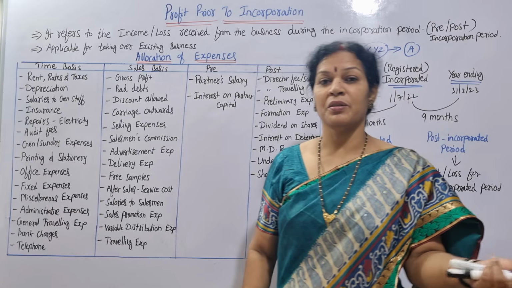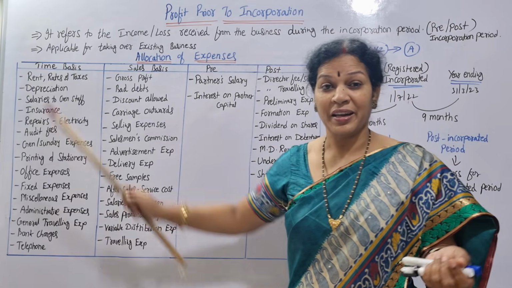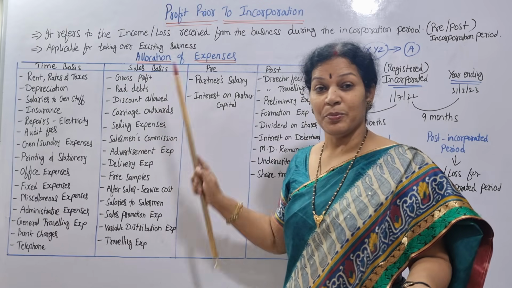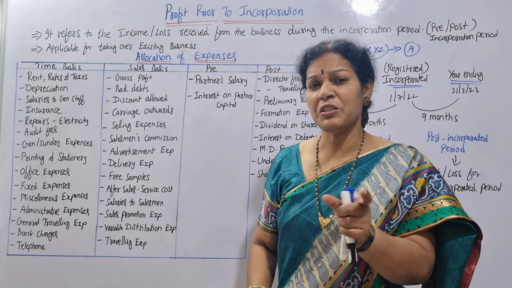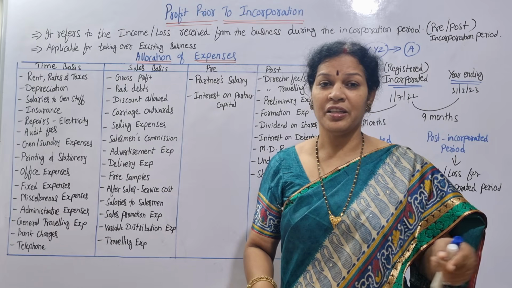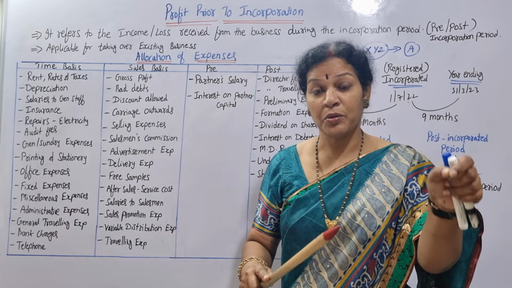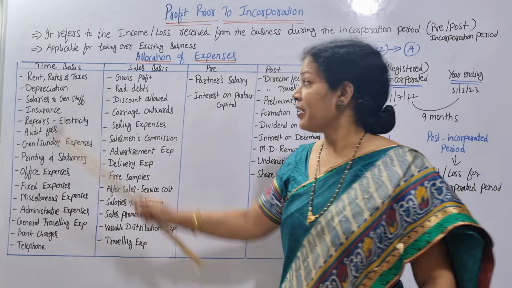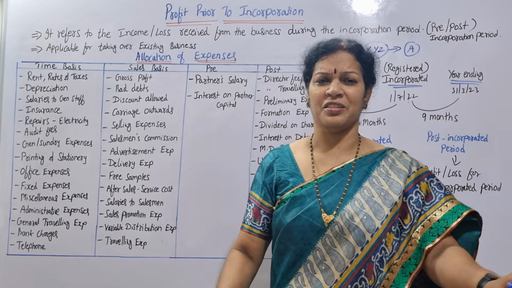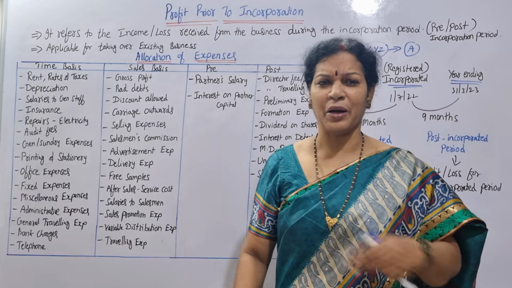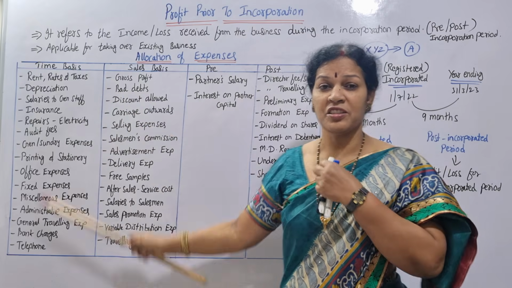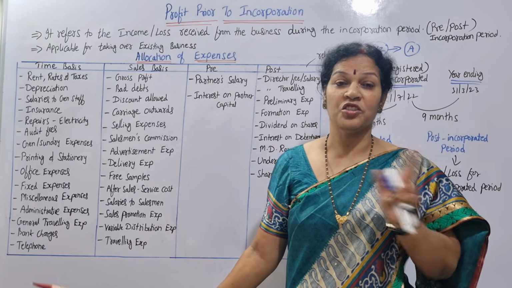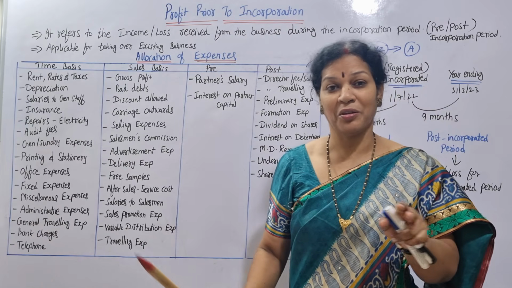What kind of expenses will we consider? Time basis means according to the time. Sales basis means the expenses which are related to the sales, directly or indirectly. Those expenses we call sales basis. Time basis expenses are generally fixed, like electricity, some expenses we have to pay. What kind of expenses? That list is given to you. You need to literally remember it, or learn it by heart. Then only will you understand this chapter. And I'll also tell you how to remember it.